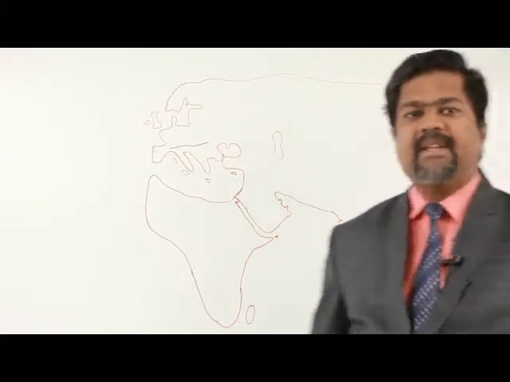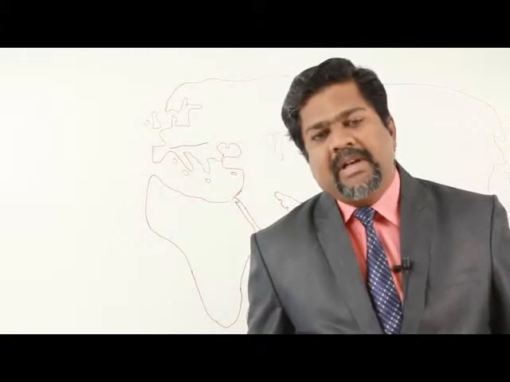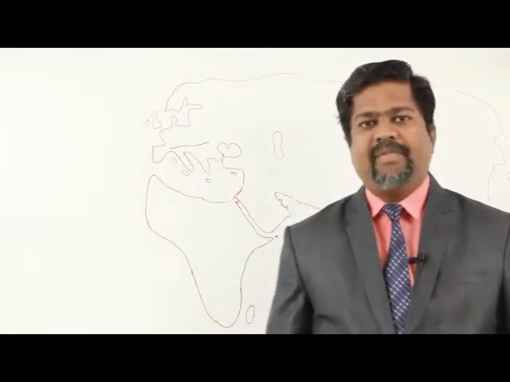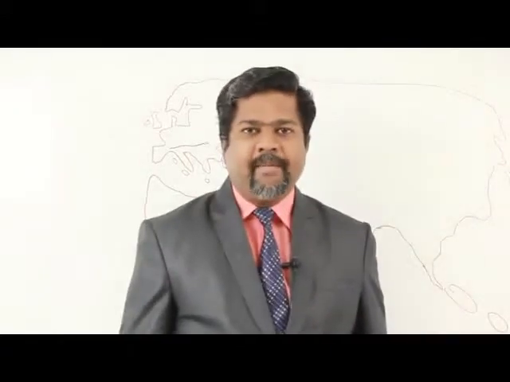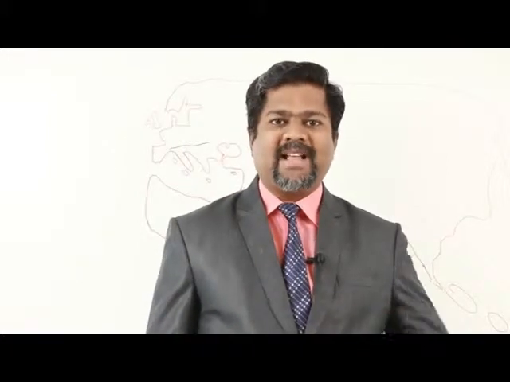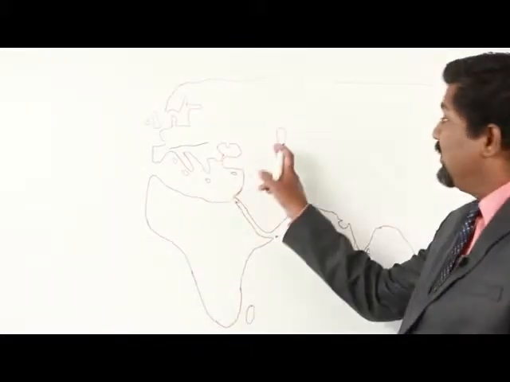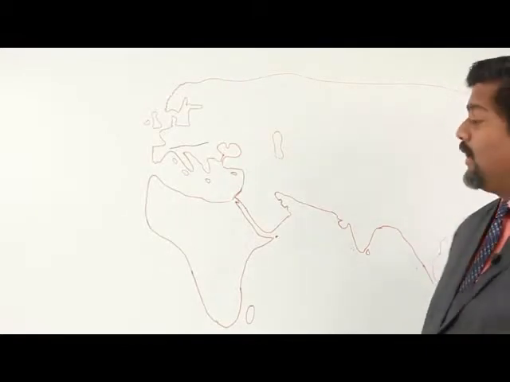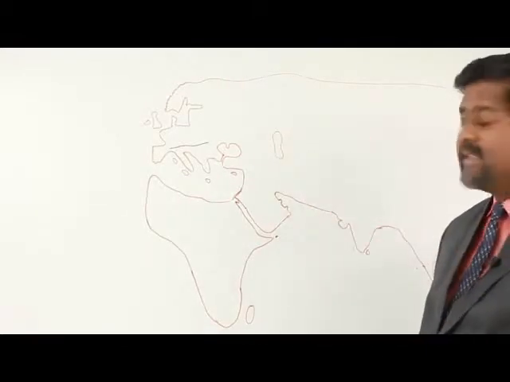Again, the name Caspian Sea. There was one Indian sage named Kashyap. On behalf of that, the sea was named Kashyapiya Samudra. That was corrupted as Caspian Samudra or Caspian Sea. So like that, this name is there according to some Indian scientist. Anyway, you can remember this as the Caspian Sea.